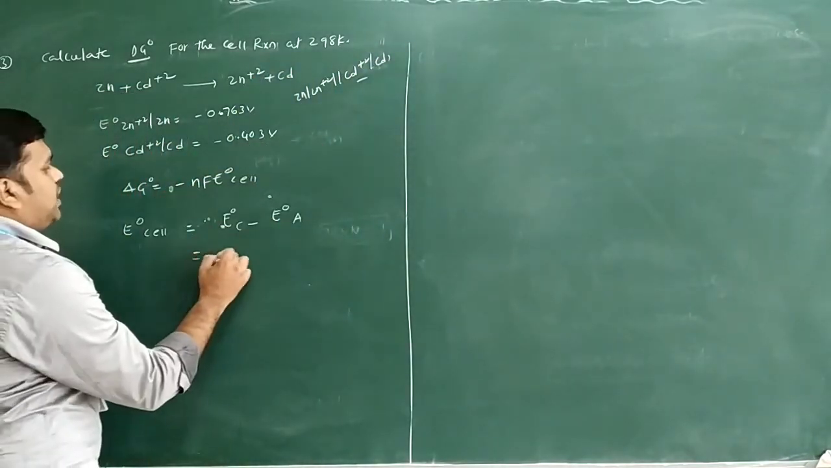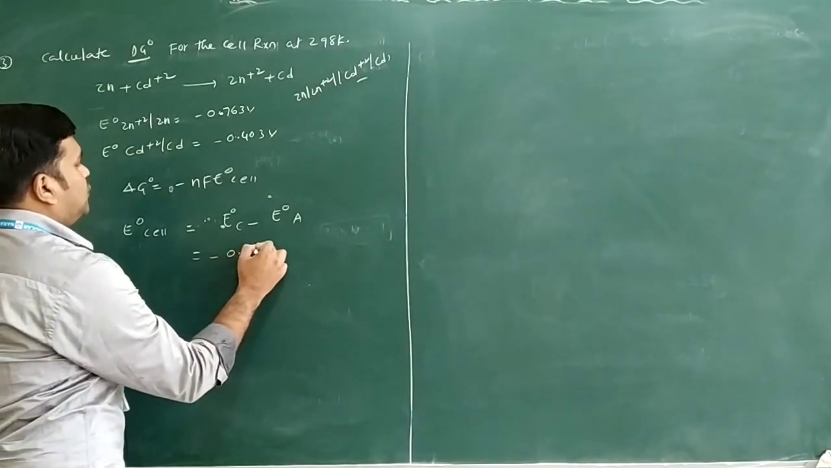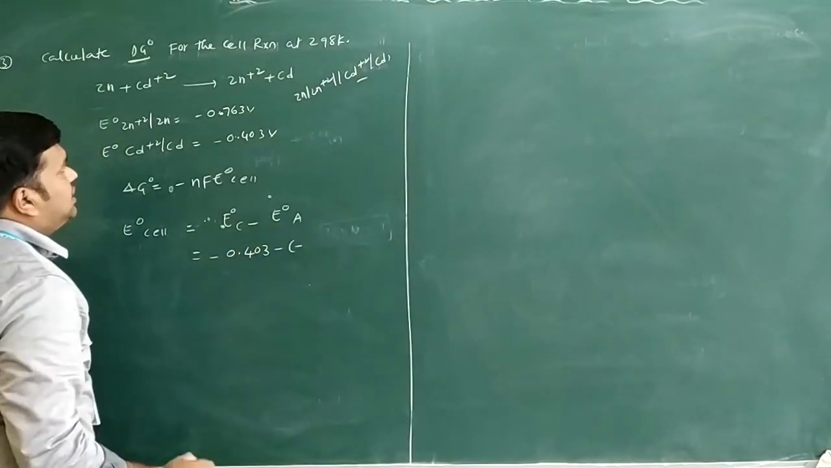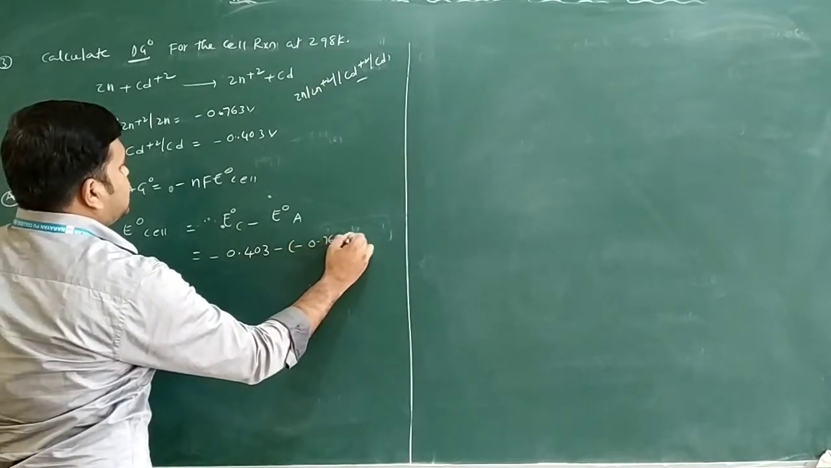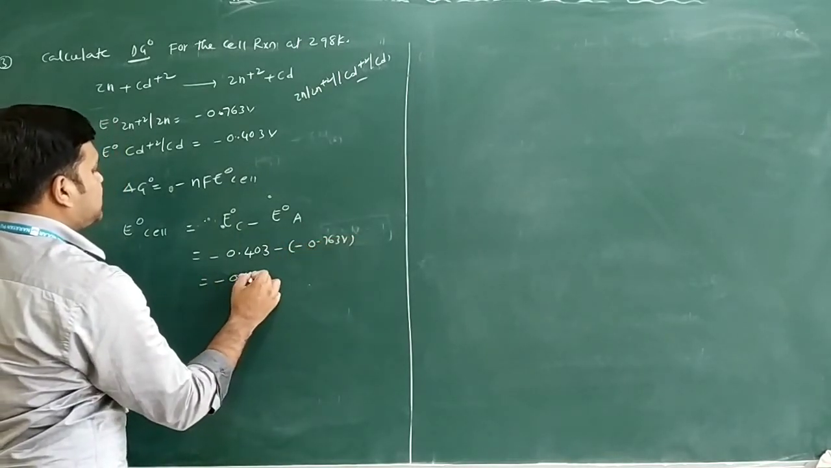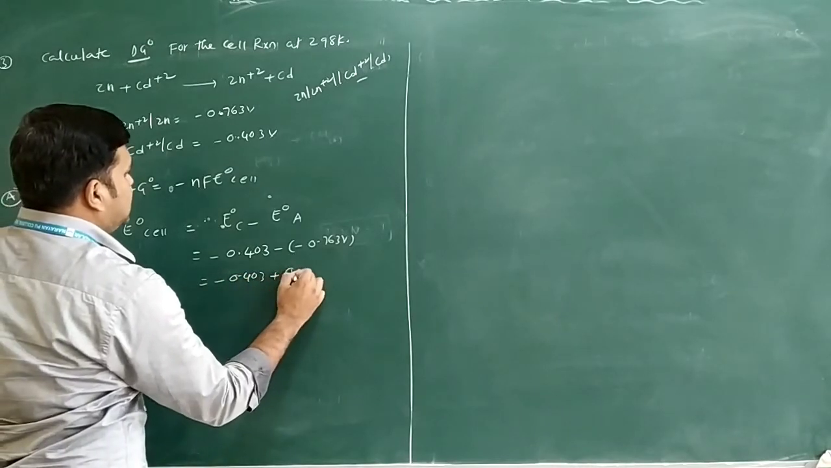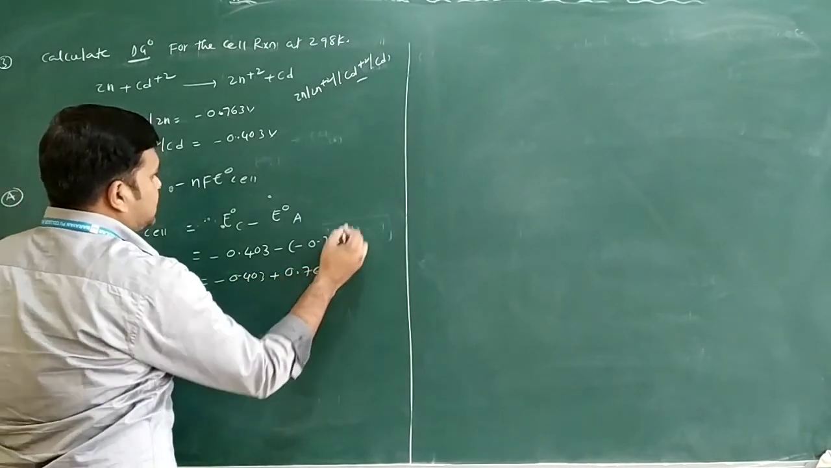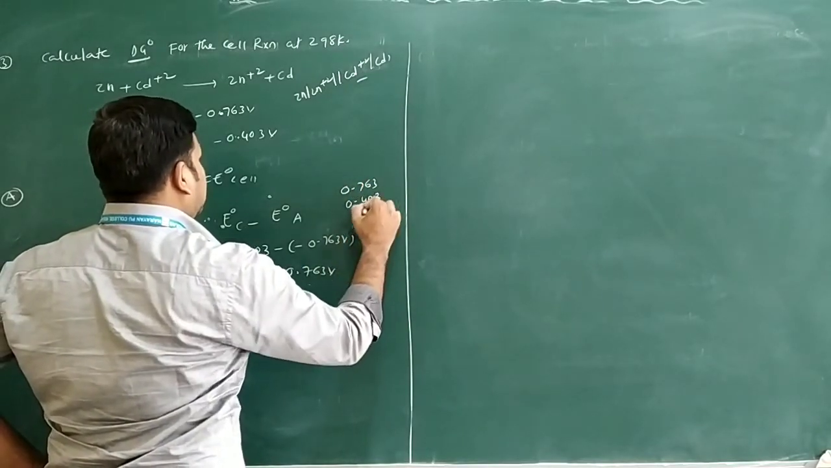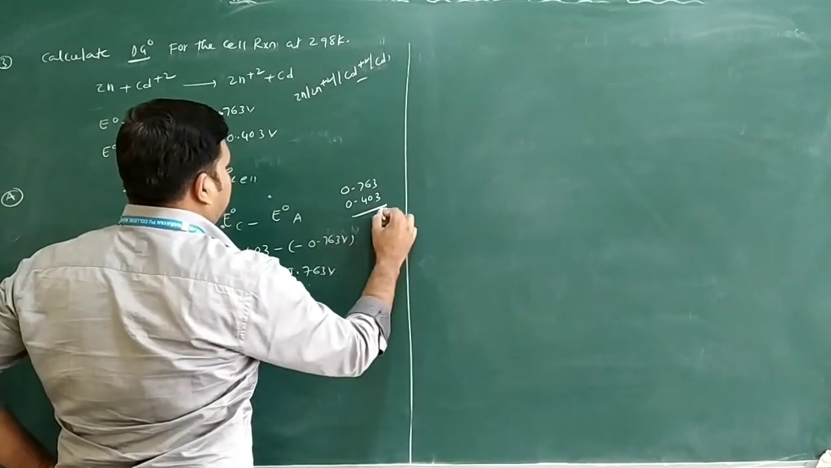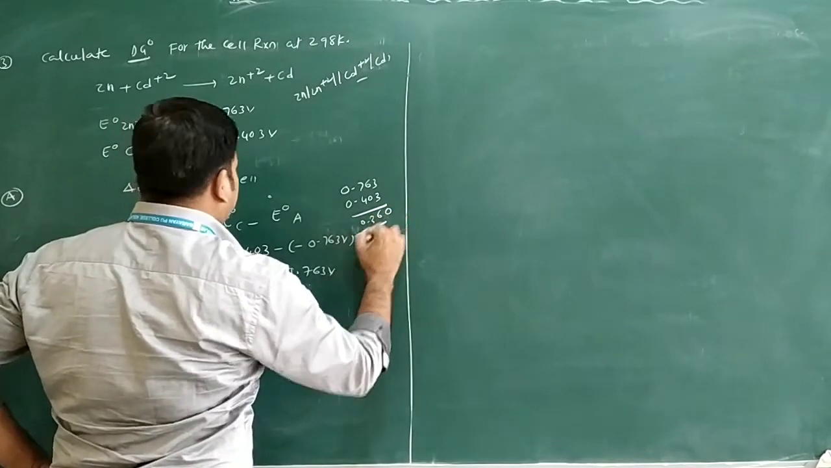What is the value of this one? This is minus 0.403, minus of minus. What value do we have? 0.763 volts. You will get minus 0.403 plus 0.763. So what do you get here? You will get 0.36 volts.